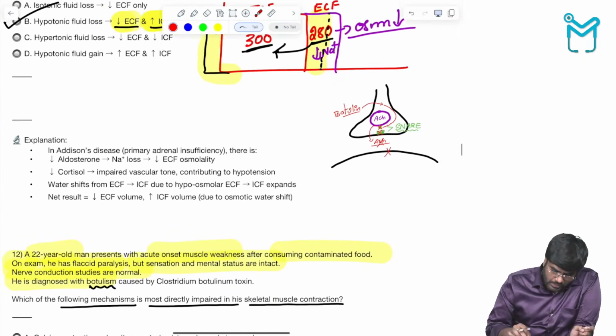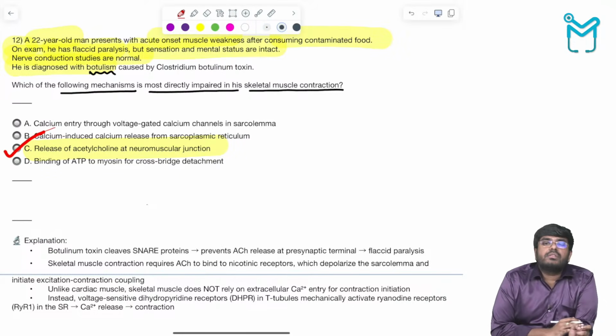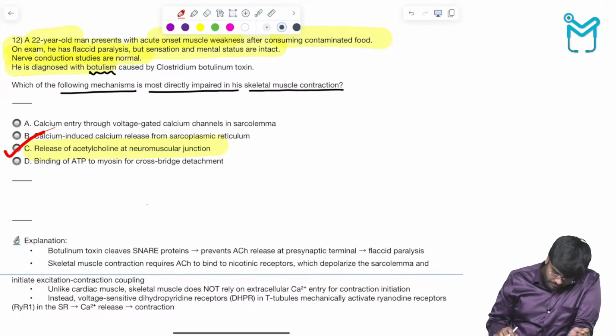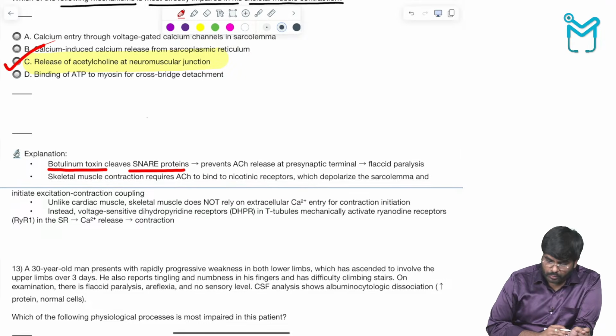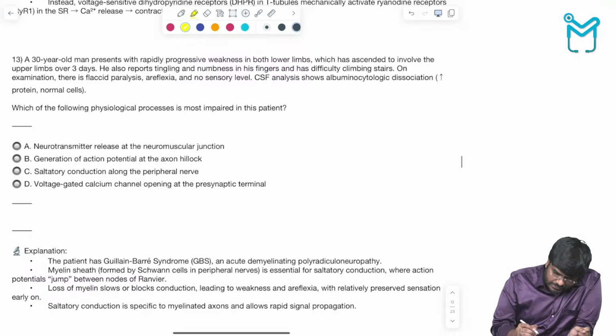Okay. So what is the answer here? Which mechanism is affected? Release of acetylcholine at the neuromuscular junction. Acetylcholine is now not going to be released, so that is going to lead to floppy baby syndrome, descending flaccid paralysis. Botulism toxin cleaves SNARE proteins, preventing the release of acetylcholine from the presynaptic terminal, leading to descending flaccid paralysis. Okay, done. 13th question.